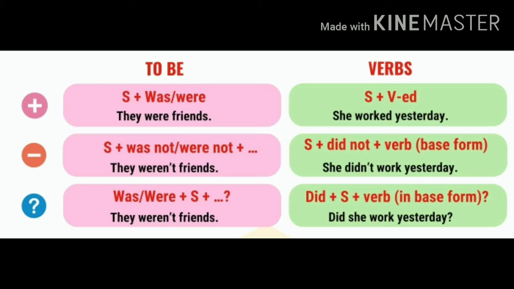And then for the interrogative sentences, the structure is was or were plus subject plus the object or remark, the same as negative sentences. And then don't forget the question mark. For example, were they friends?